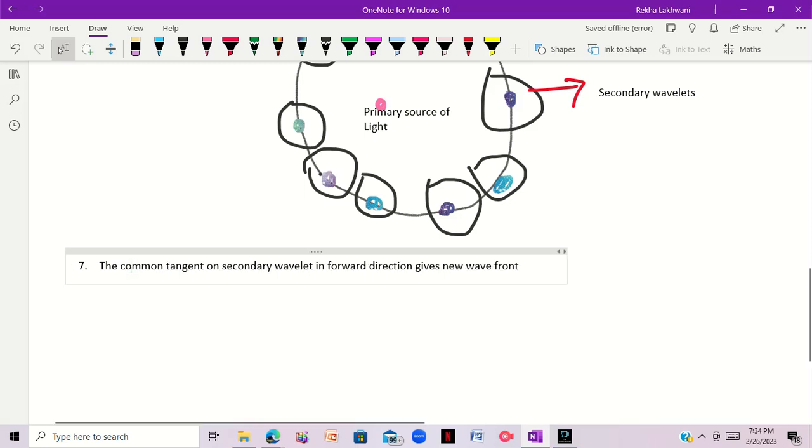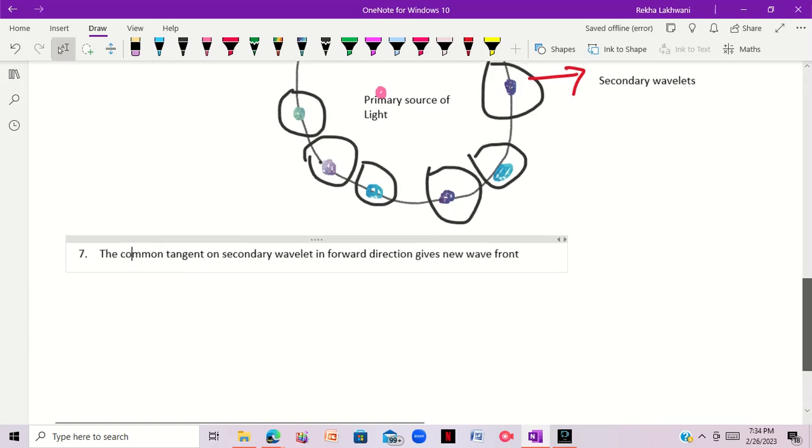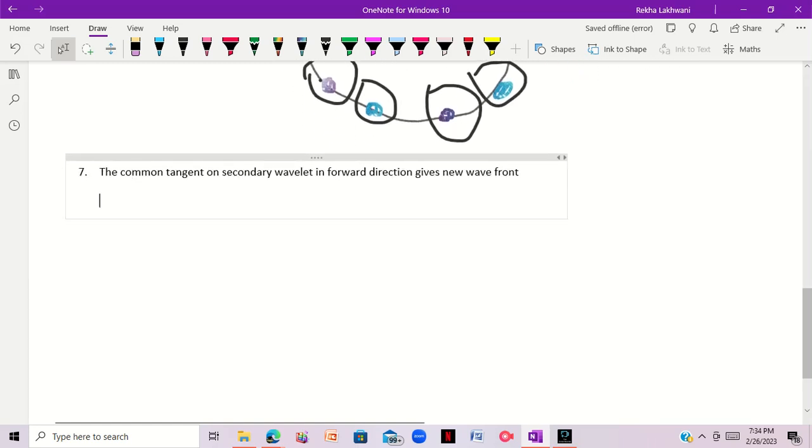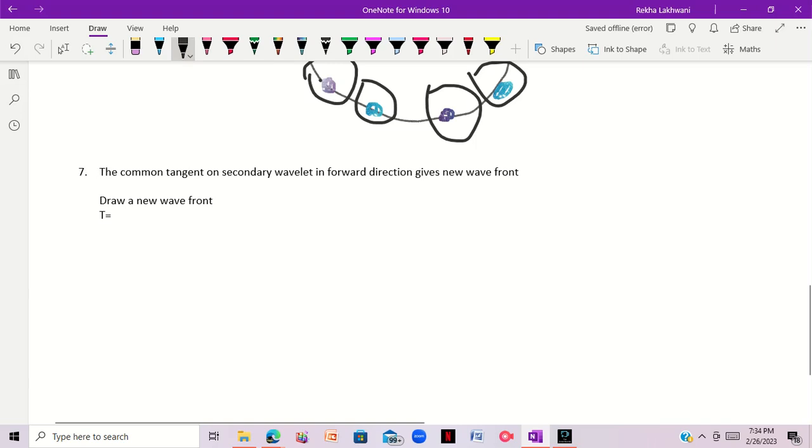Basically, let's consider that you have to draw a new wave front. For example, consider time is tau.